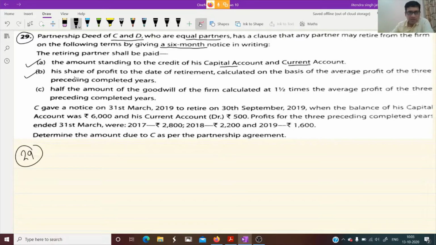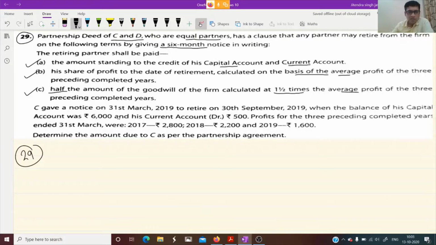Second point, his share of profit to the date of retirement, calculated on the basis of average profit of the 3 preceding completed years. And third point, half the amount of the goodwill of the firm, calculated at 1.5 times the average profit of the 3 preceding completed years.